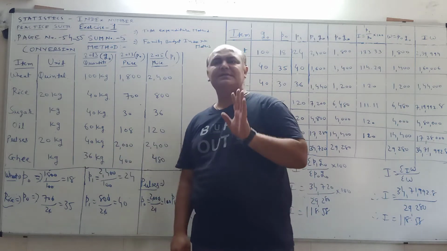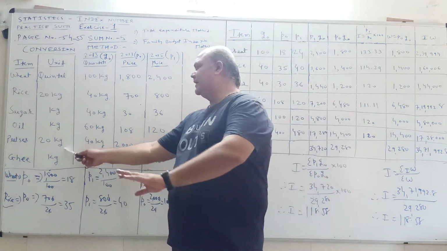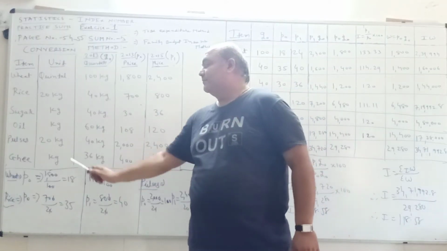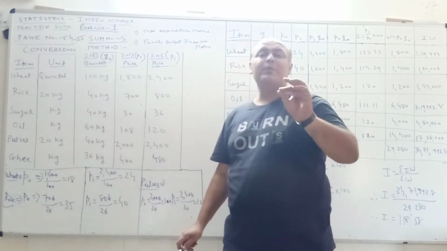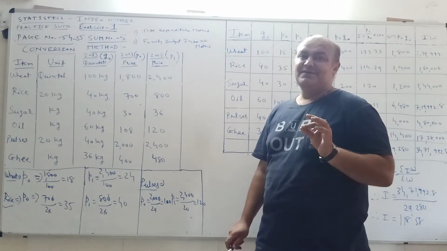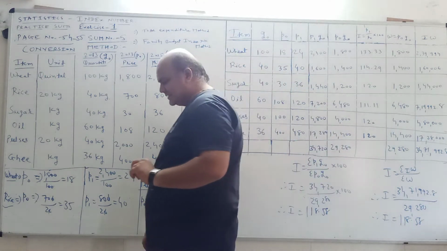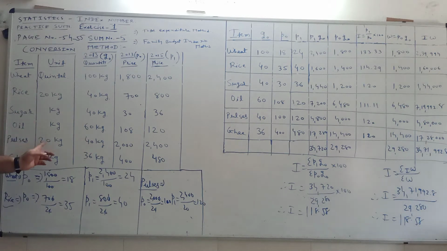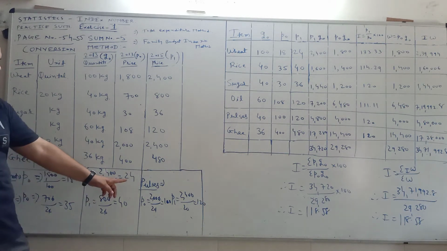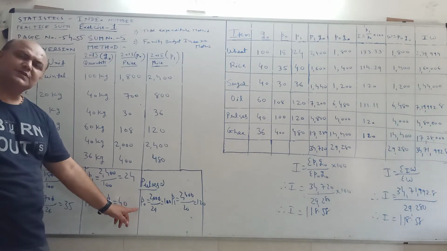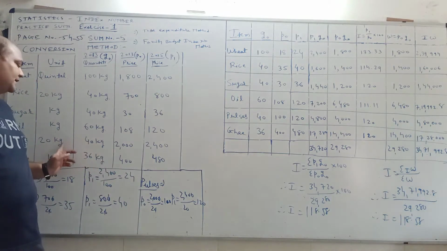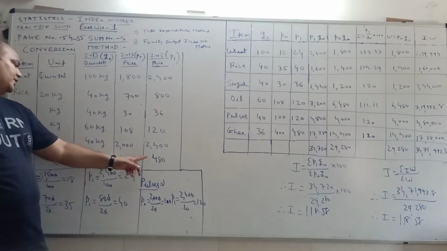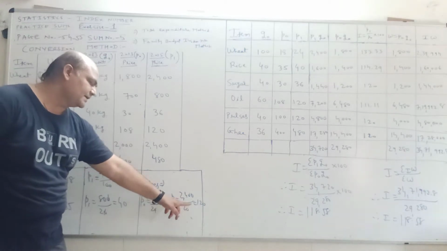Next item is pulses. The unit is provided as 20 kg while quantity is provided in kg. But friends, here they provide 20 kg. We require the price of only 1 kg, so both the prices must be divided by 20. Here is the calculation for pulses. P0 is equal to 2000 divided by 20, that is 100, and 2400 divided by 20, that is 120.